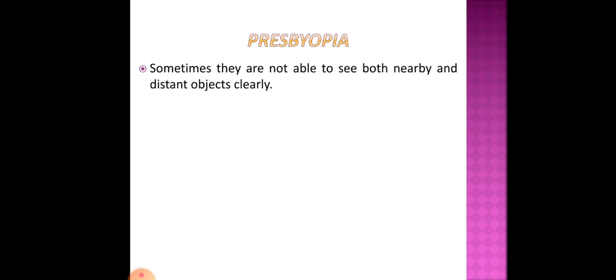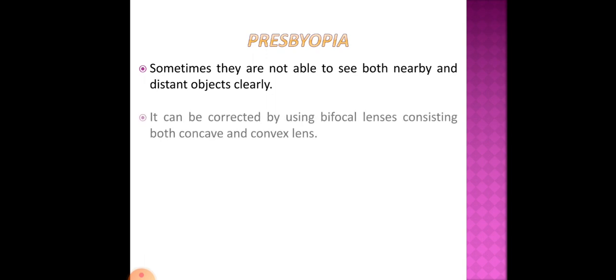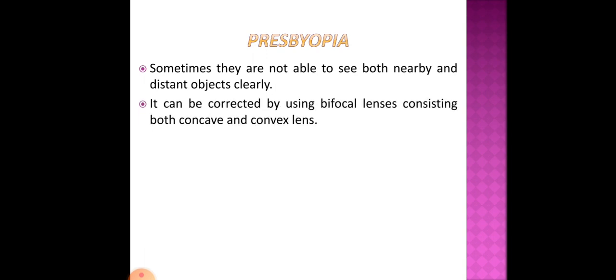Now sometimes old people are not able to see both nearby objects and distant objects clearly. There are some situations where old people cannot see the nearby object as well as the distant object. It can be corrected by using a bifocal lens consisting of both concave and convex lens. So presbyopia can be corrected by using a bifocal lens that has both concave and convex lens.